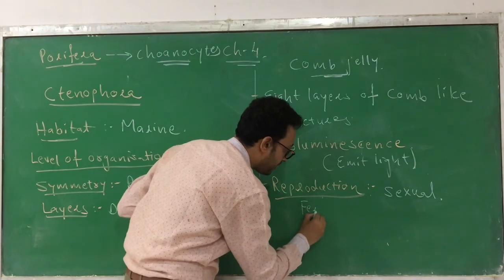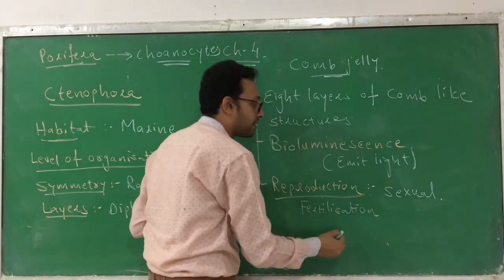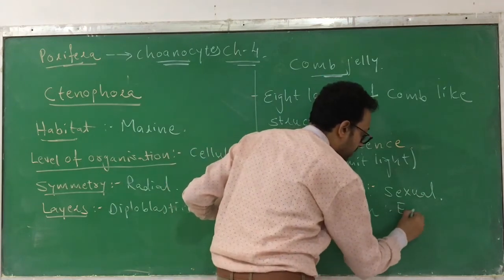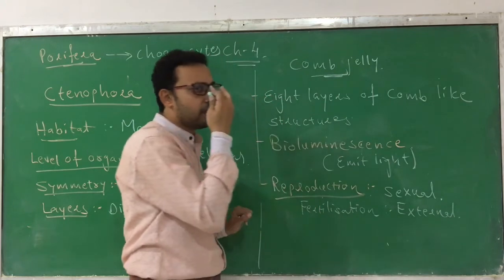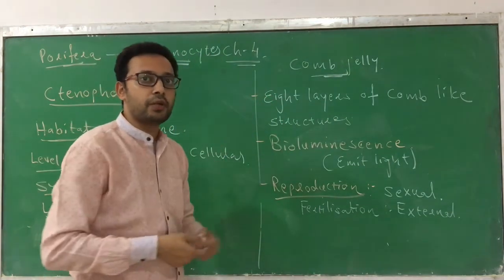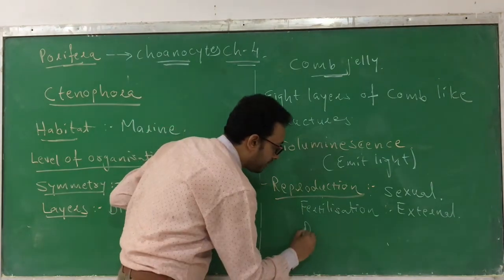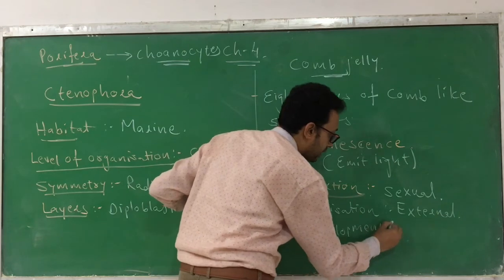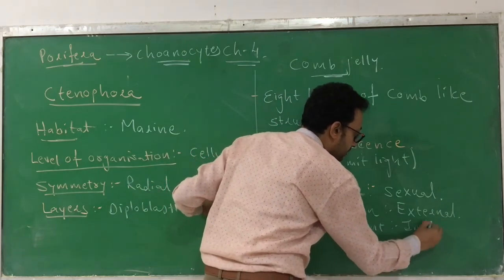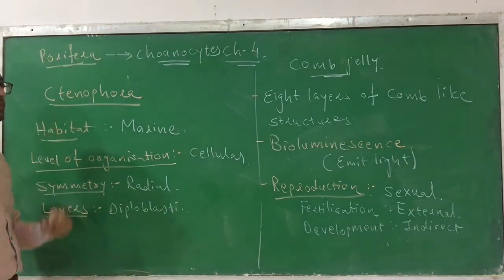Fertilization means fusion of gametes, which occurs externally, that means outside of the body. So fertilization is external and the development is indirect. This is the characteristic of phylum Ctenophora.